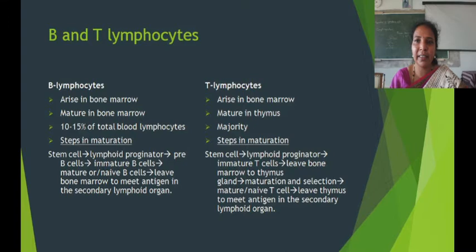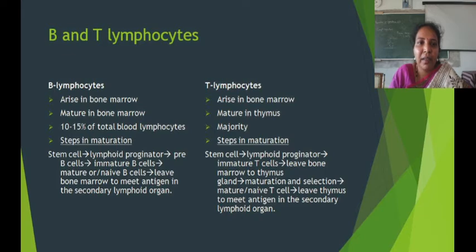Let's study in detail about B and T lymphocytes. Both B and T lymphocytes arise in bone marrow. B lymphocytes mature in bone marrow, whereas T lymphocytes mature in the thymus.